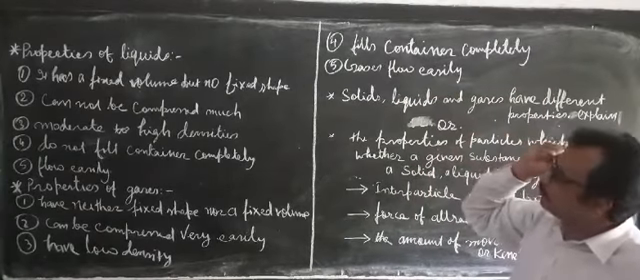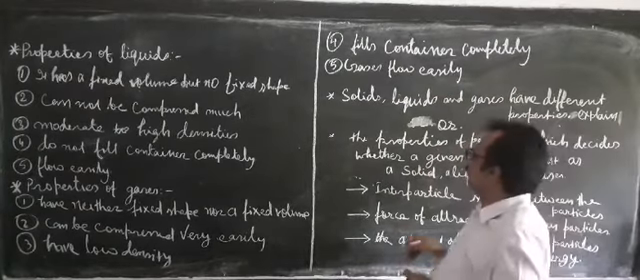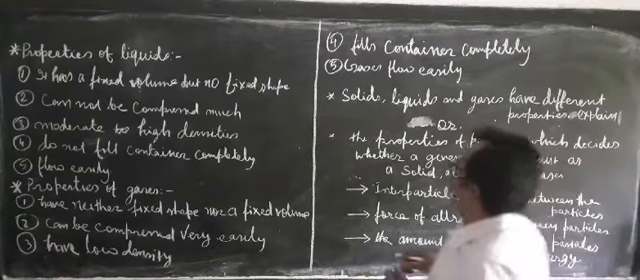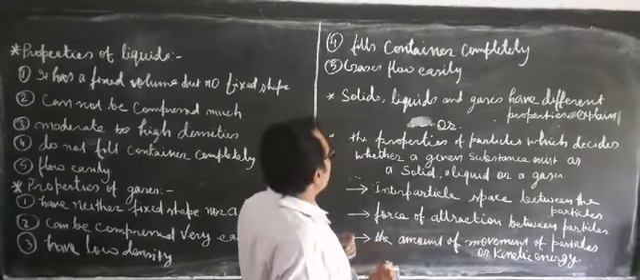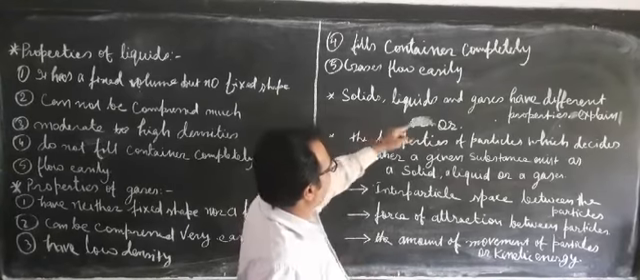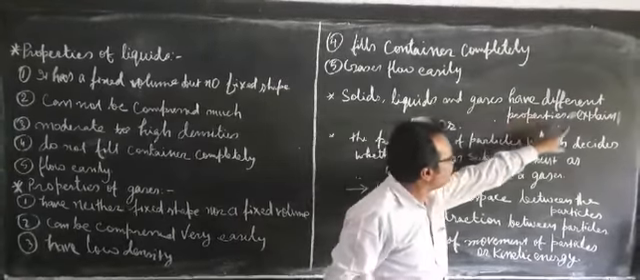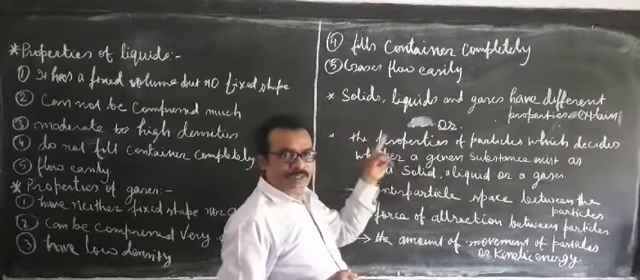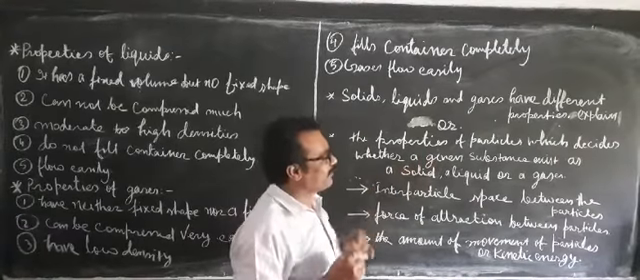So these are the properties of solids, liquids and gases that we have discussed. Now we will discuss one more point. Solids, liquids and gases have different properties. What is the reason behind this?